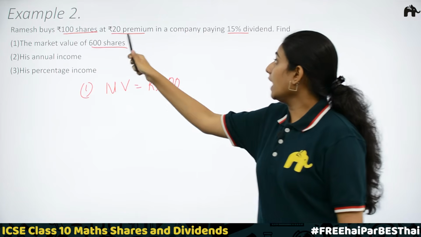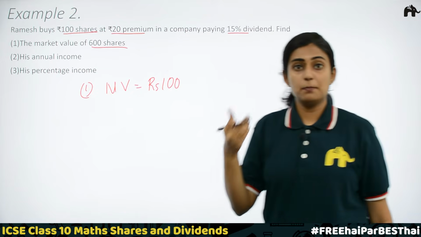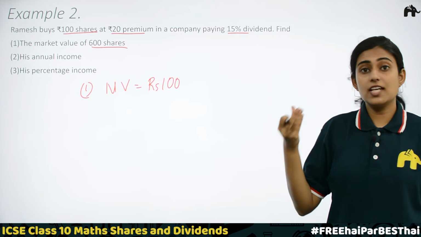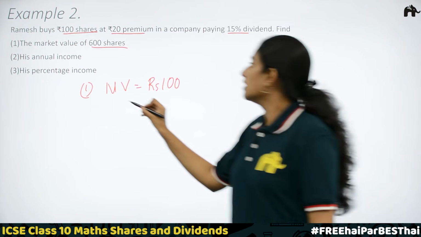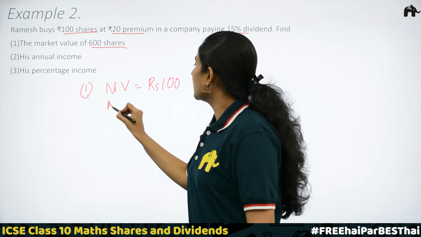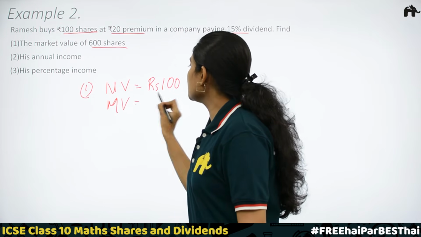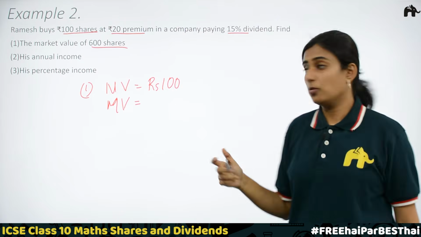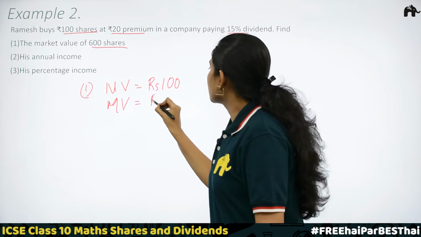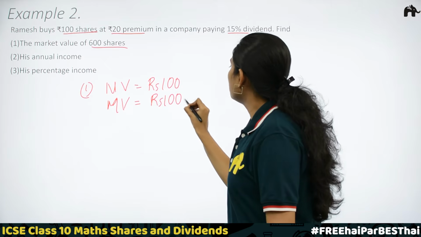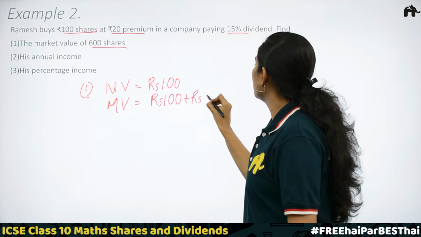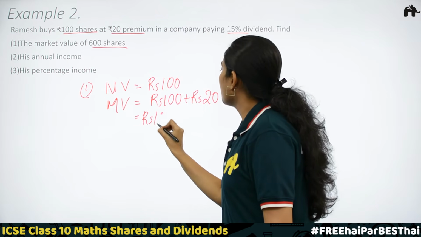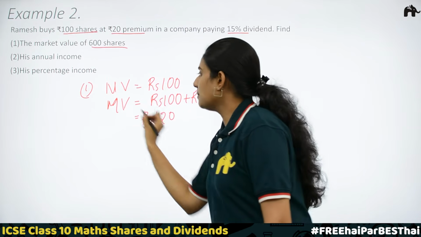Then at rupees 20 premium. Premium, which means it is above par. Nominal value less than market value. So we can calculate the market value from this. Market value is equal to nominal value plus the premium amount. Rupees 100 plus rupees 20 equal to rupees 120. We got the market value.